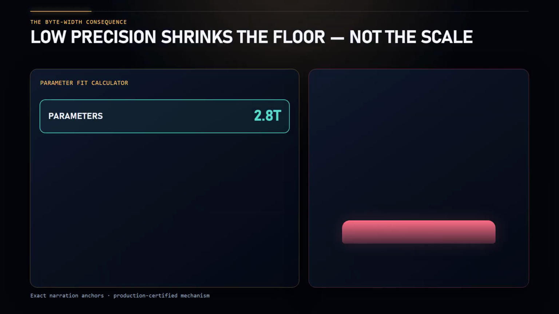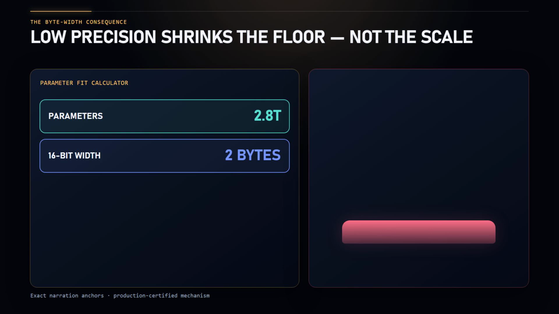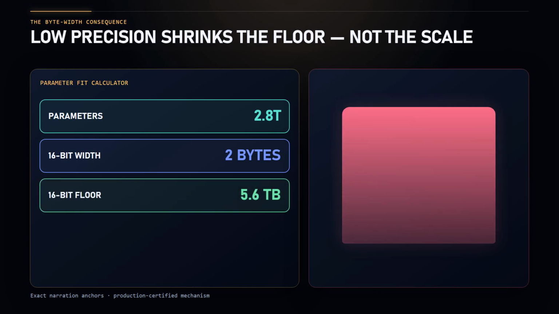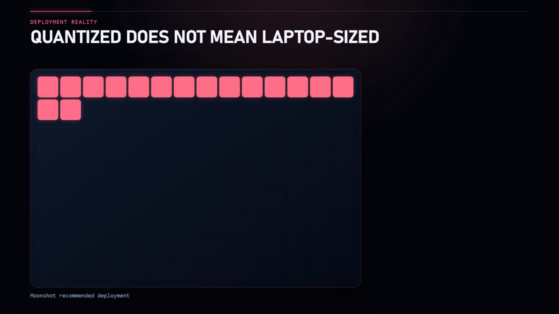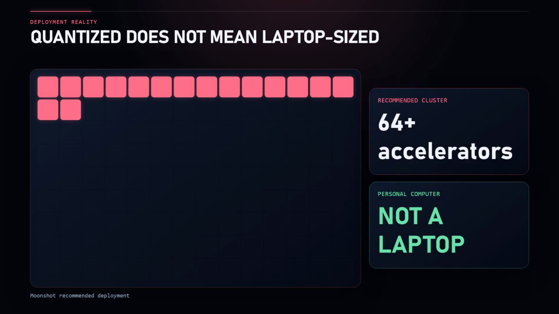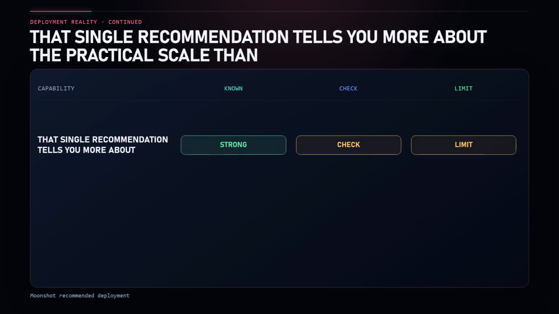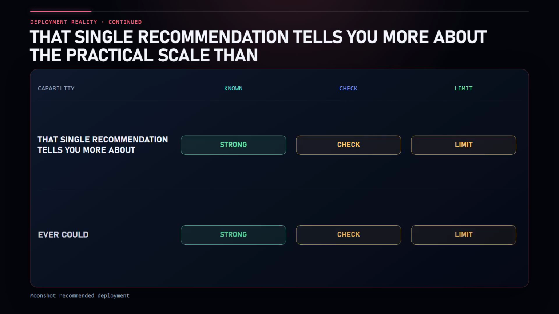Why does that matter? Because 2.8 trillion ordinary 16-bit weights would require roughly 5.6 terabytes before counting overhead. At 4 bits per weight, the mathematical floor falls to around 1.4 terabytes. That is an enormous reduction. It is also still enormous. Quantization makes K3 more deployable. It does not transform it into a laptop model. Moonshot recommends supernode configurations containing at least 64 accelerators for deployment. That single recommendation tells you more about the practical scale than the word open ever could.